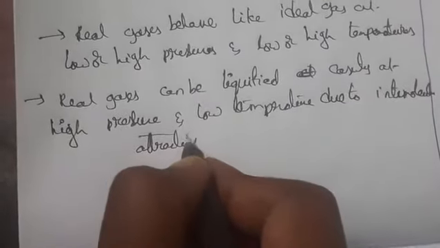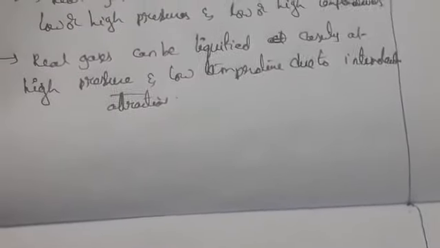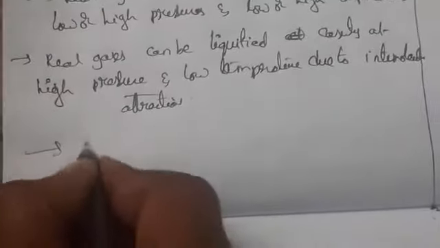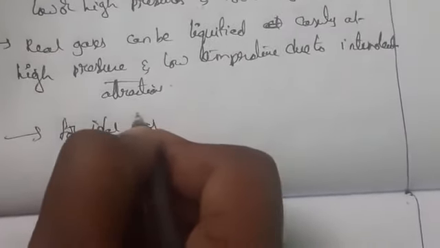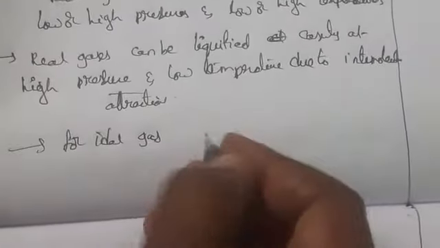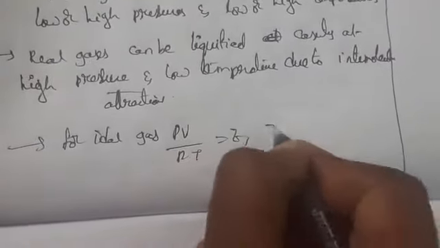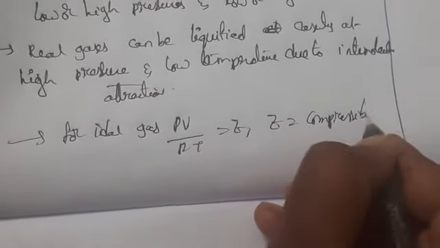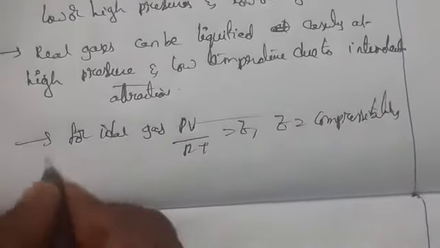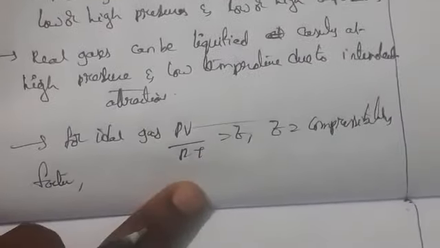For gases, PV by RT is equal to Z, where Z is the compressibility factor. For ideal gases, Z is equal to 1.